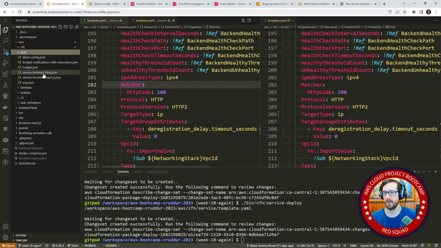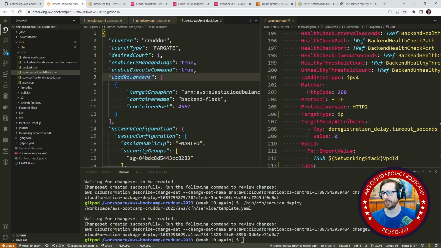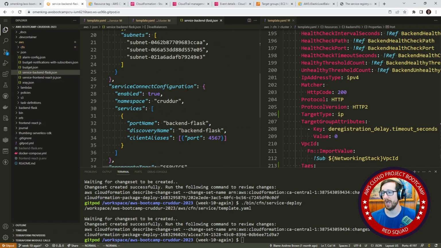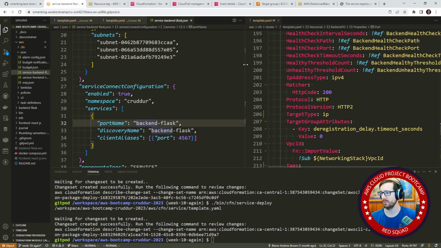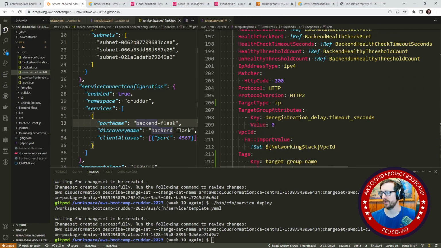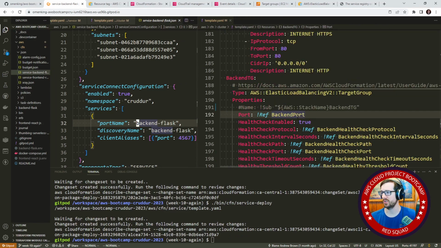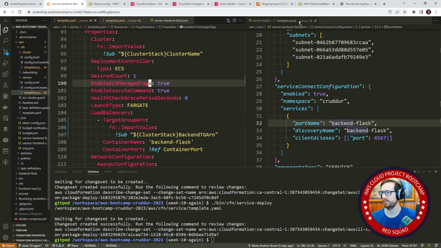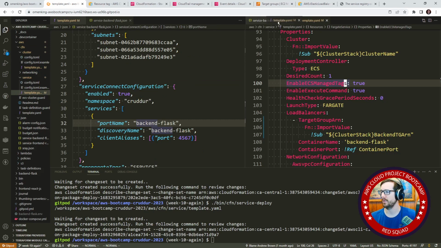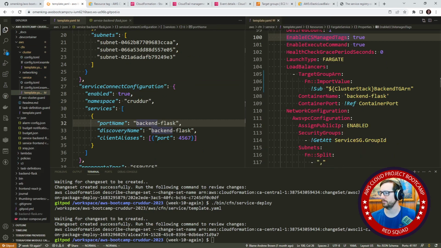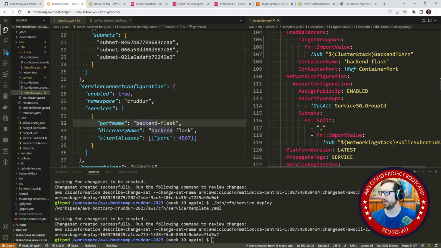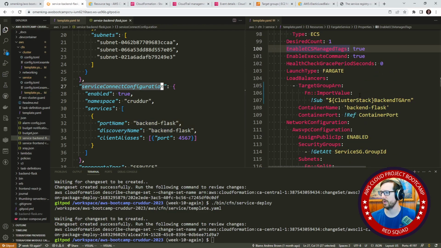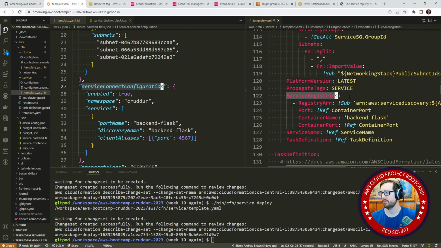So we know that this is our backend, and what I'm looking for here is like configurations for service connect, like this here. Okay, so the question is, where is that? Because we told, I think, ChatGPT to figure it out for us, and maybe it's just missing. This is the cluster. So I want to go to the actual service here, sorry. And in here, we have network configuration, that's fine, but we want this service connect configuration. So where's that? Service registries, okay.